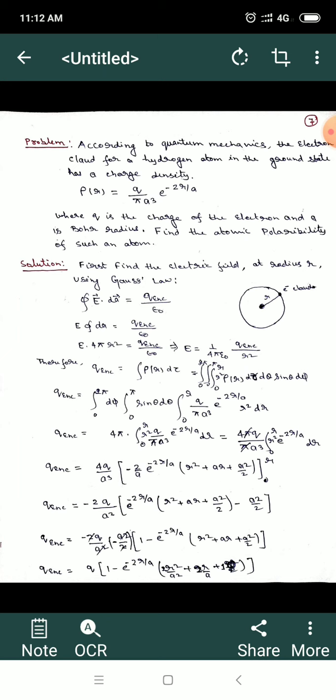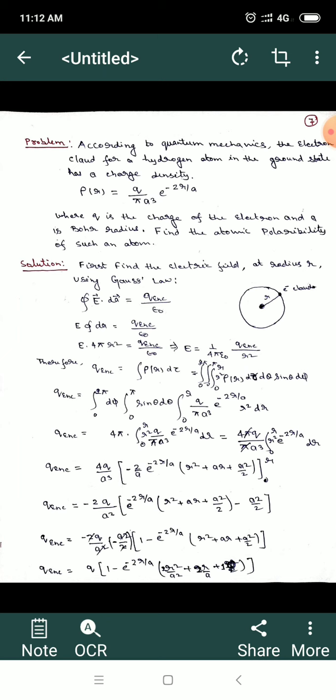So we can write E magnitude times the surface integral of dA is equal to Q enclosed upon epsilon 0, that is E into 4 pi r square, where r is the small radius. So E is equal to 1 upon 4 pi epsilon 0 Q enclosed upon r square. It means we can find the electric field very easily if we are able to find the total charge enclosed within the atom, which is basically the electron cloud charge.